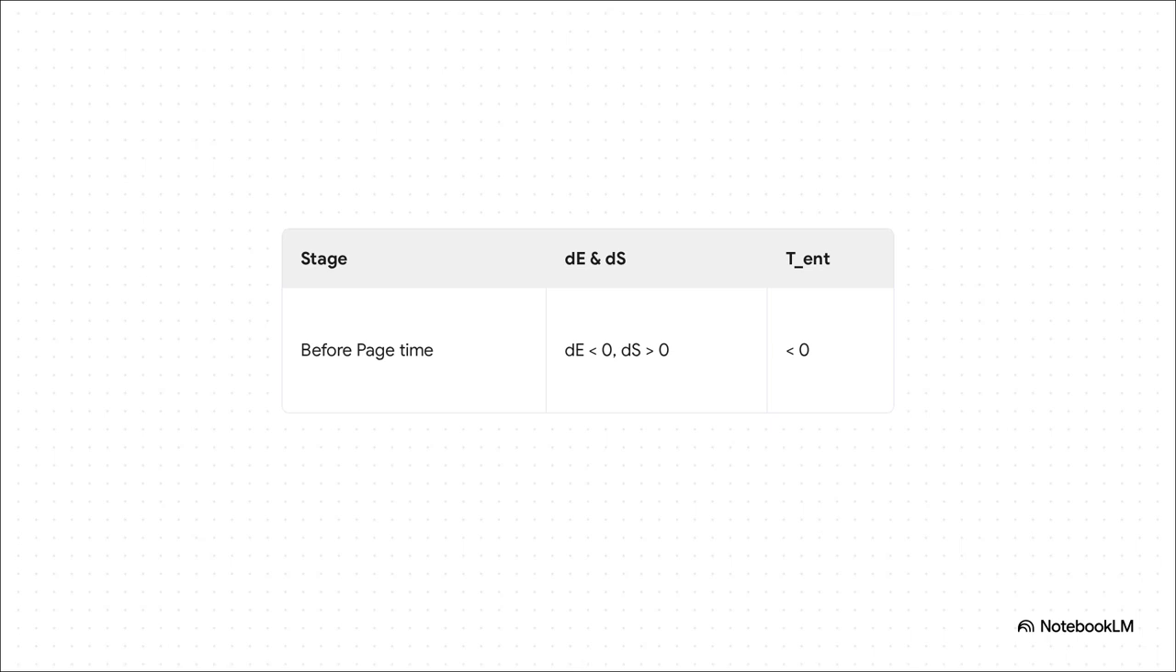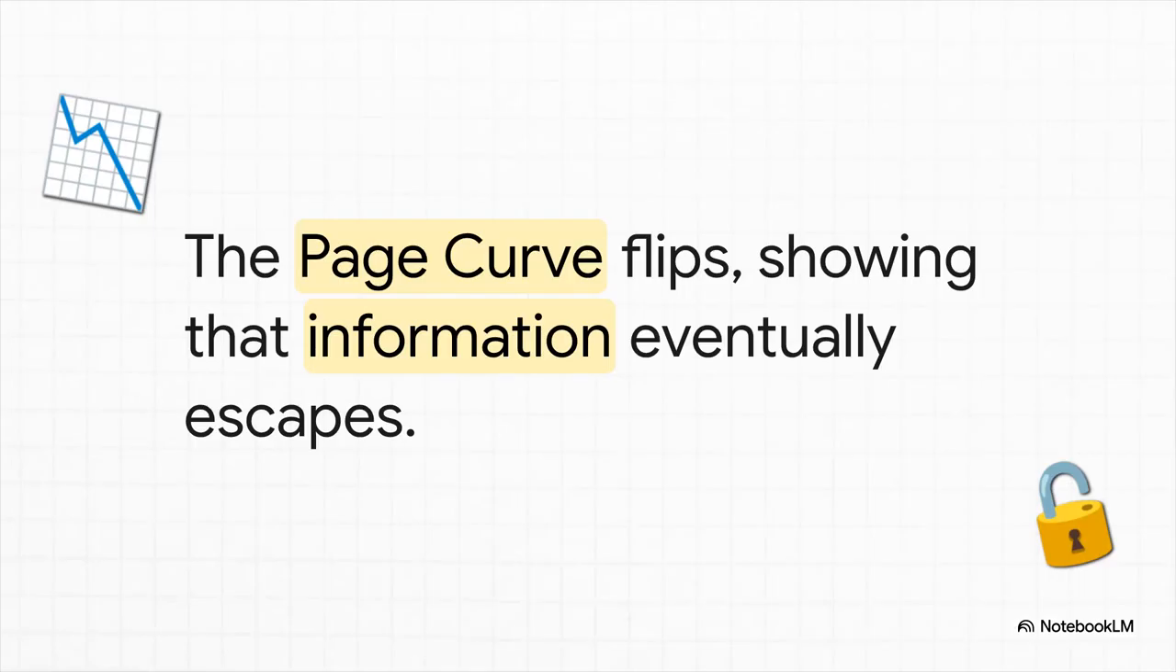Before a critical moment known as the page time, the black hole loses energy while the entanglement entropy of the radiation actually increases. This creates this bizarre thermodynamic state of negative entanglement temperature. It fundamentally proves that quantum information acts dynamically, carrying a highly specific energetic signature as the black hole evolves. By tracking this shifting entanglement, the page curve mathematically rescues our missing information.